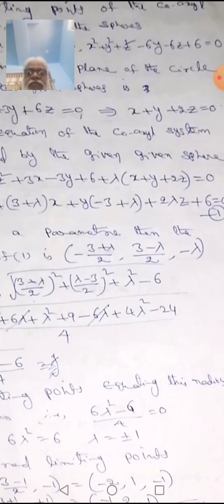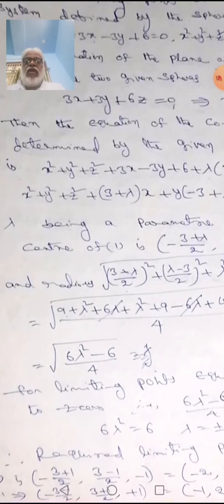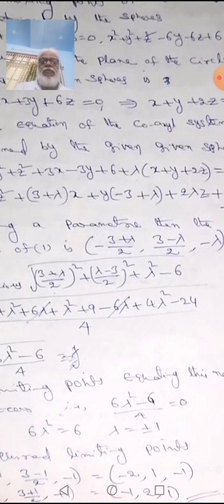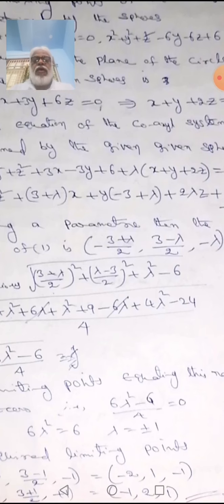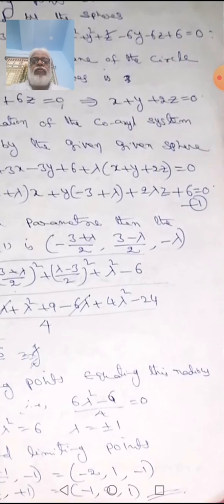According to that, the center: minus u, the coefficient of half x, is (3 plus lambda) by 2, so minus of (3 plus lambda) by 2. Another one is (3 minus lambda) by 2, that is minus v, and minus lambda.